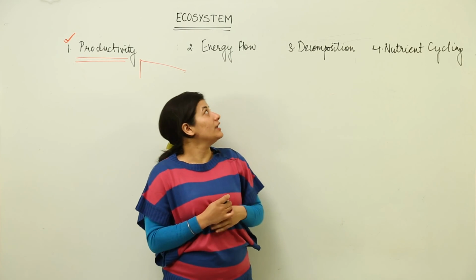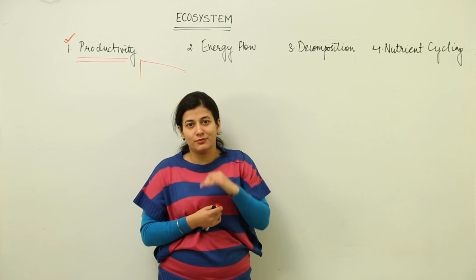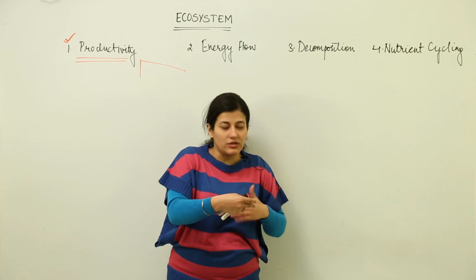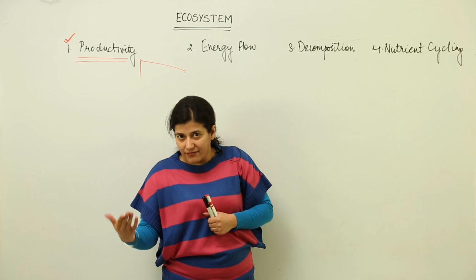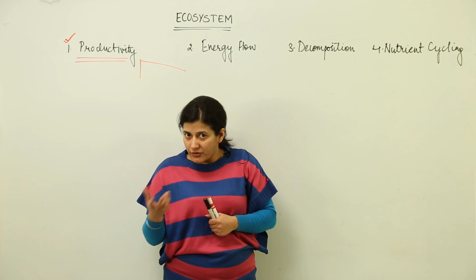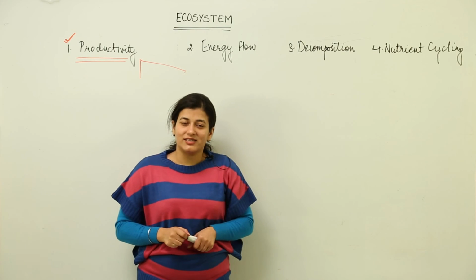We would take into account energy flow, that is how this productivity, whichever has been done by the producers, is going to reach. Right now I just drew that hen thing, and how it reaches the next level, how it reaches the next biotic component, that is the part of energy flow, which we shall discuss in the next lesson.